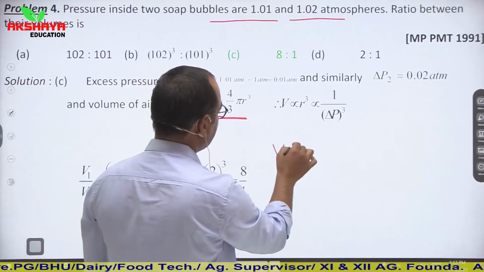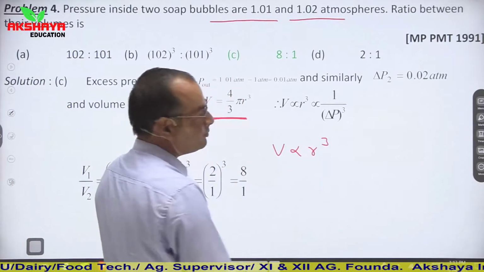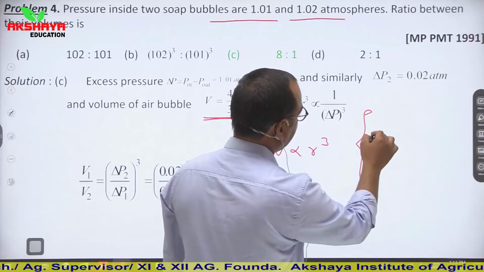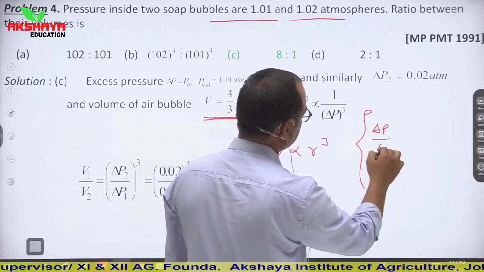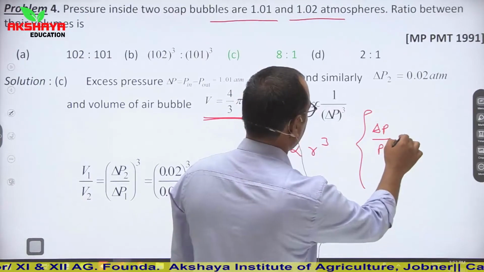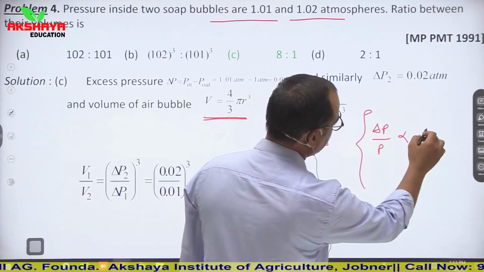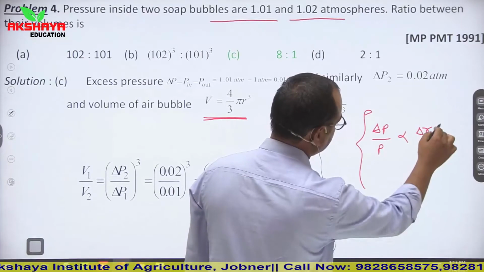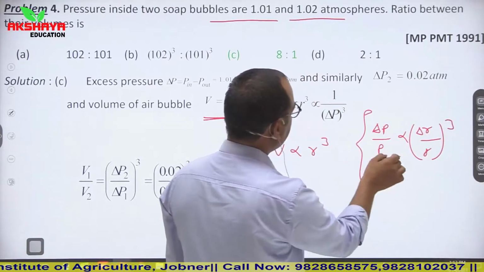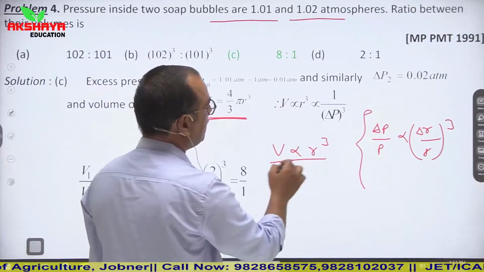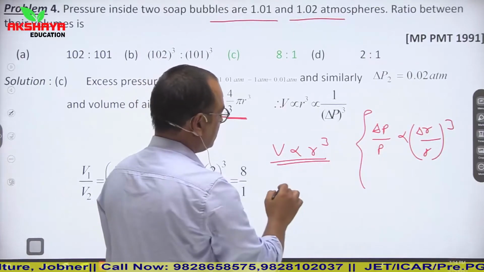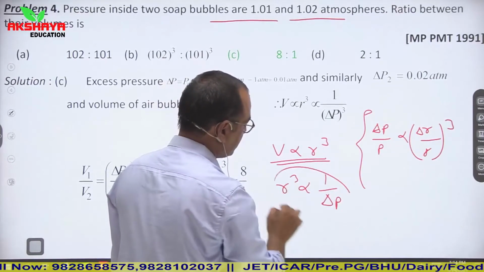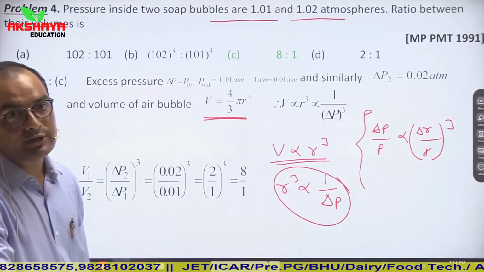So from here we can say that volume is proportional to r cube. And we also know in previous lecture we have studied that del P upon P is inversely proportional to del R upon R whole power 3. So from here we can say that if V is proportional to R cube, then R cube is reciprocal to change in pressure.